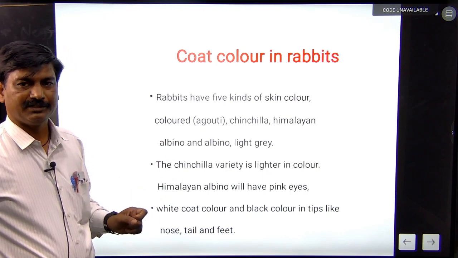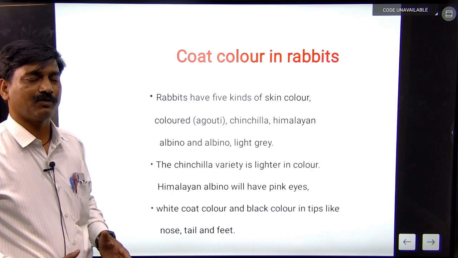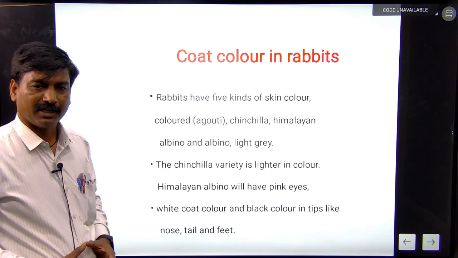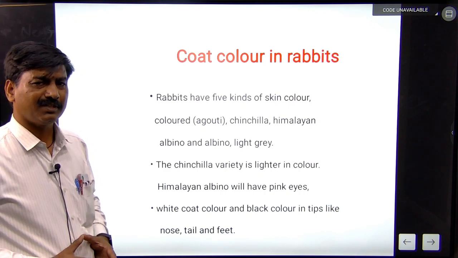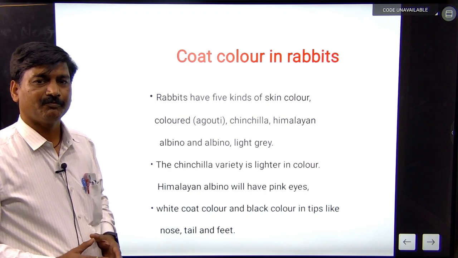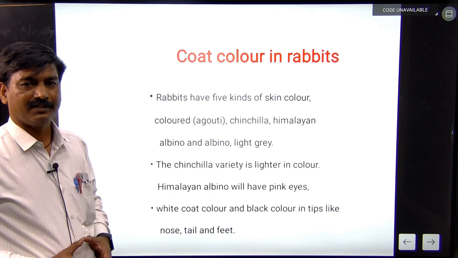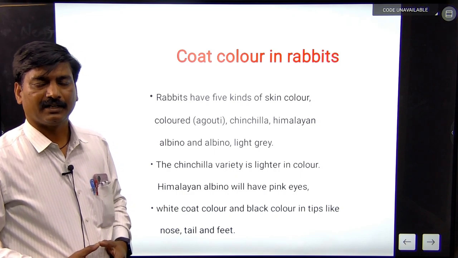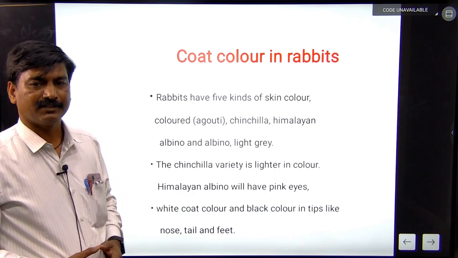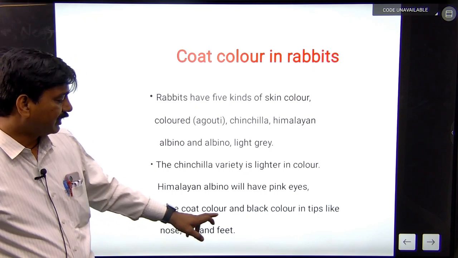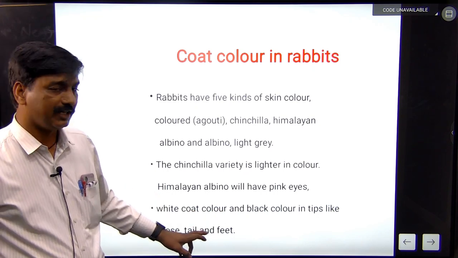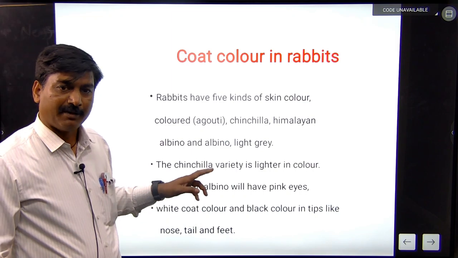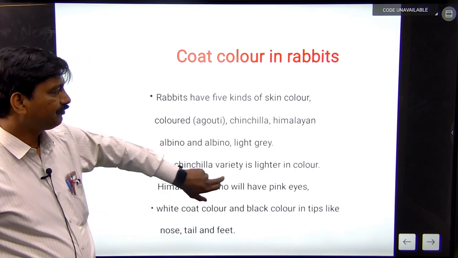Coat color in rabbits means the skin colors. There are different types of skin color: full color agouti, chinchilla, Himalaya, and albino, and these are the kinds of coat color seen in rabbits. The chinchilla variety is lighter in color, and the Himalayan albino will have pink eyes and white coat color with black coat color tips on the nose, tail and feet. These coloring factors are seen in rabbits, and these are examples of multiple alleles.